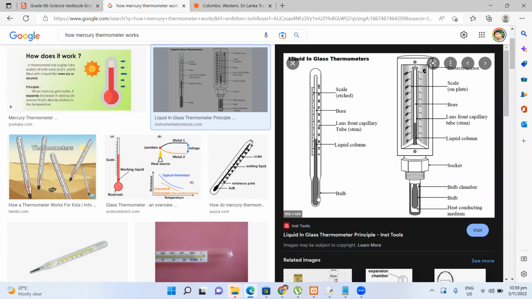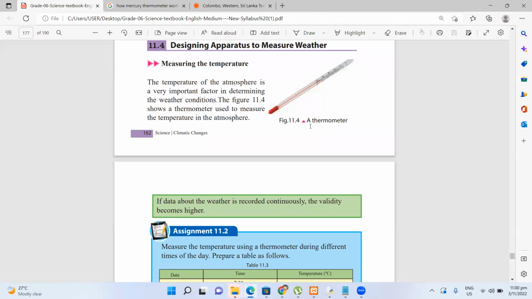When it is a very high temperature, it will expand a lot, but when it is a very small temperature, it will expand slowly. But if you drop the temperature, what will happen? That will reverse. උෂ්ණත්වය අඩු වෙනකොට මේක සංකෝචනය වෙනවා. That will not expand. It expands when the temperature is high, and when the temperature is low, it will shrink. That is the reason why we use mercury or alcohol inside this.